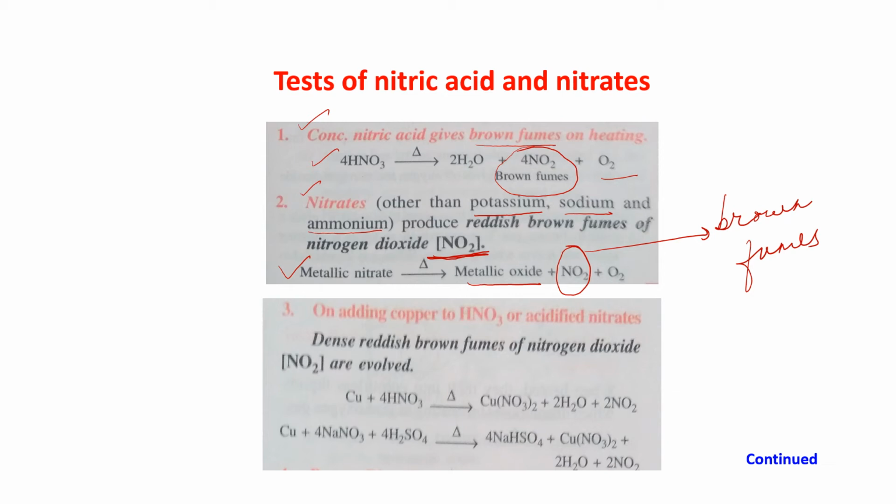If a salt is a nitrate salt and you heat it and get brown fumes, you can conclude that nitrate ions are present. Except potassium, sodium and ammonium nitrate, which will not give you reddish brown fumes. This is a reddish brown fume.